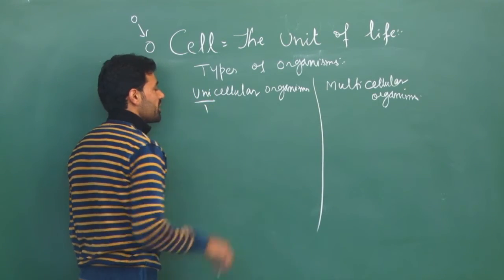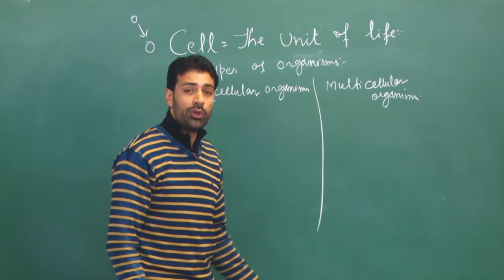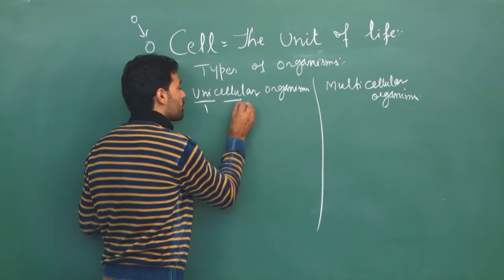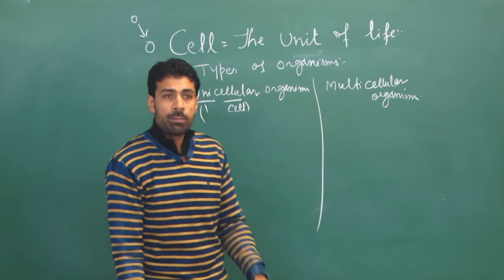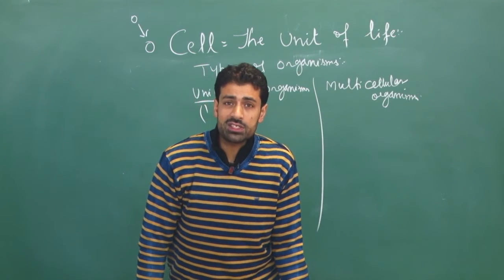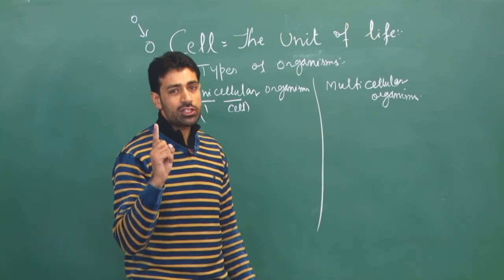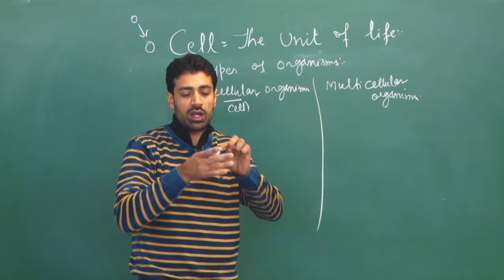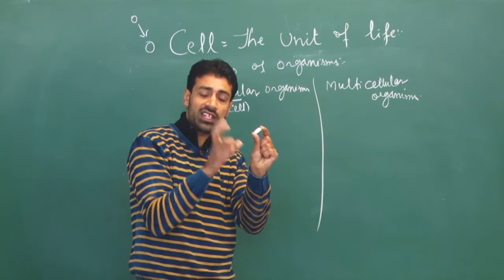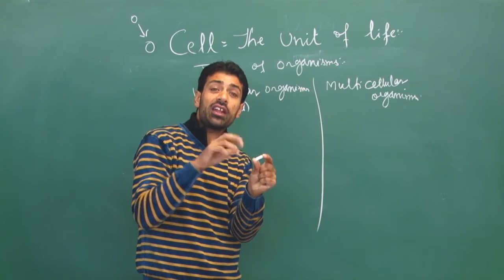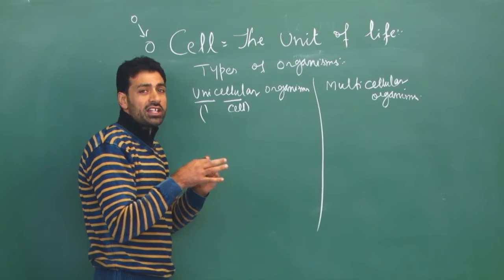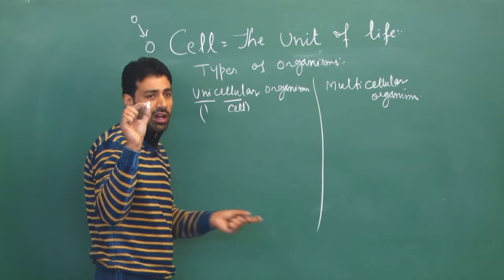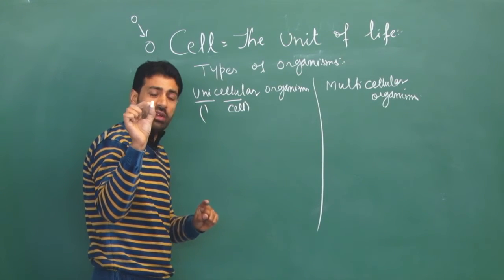Uni means one, cellular is related to cell. So what are unicellular organisms? These are those organisms in which body is made up of just one cell. I can say this is one cell. It is not in fact the cell, it is representing an organism as well. So those organisms in which entire body is made up of one cell, all the functions of the body are carried by the single cell.